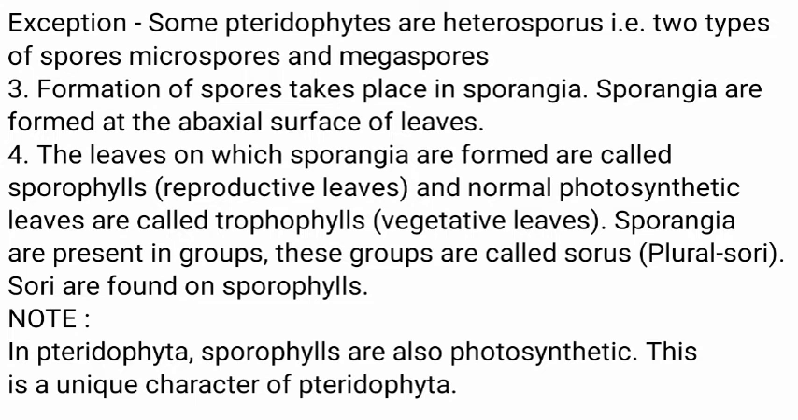Formation of spores takes place in sporangia. Sporangia are formed at the abaxial surface of leaves. These leaves on which sporangia are formed are called sporophylls or reproductive leaves. And normal photosynthetic leaves are called trophophylls or vegetative leaves.